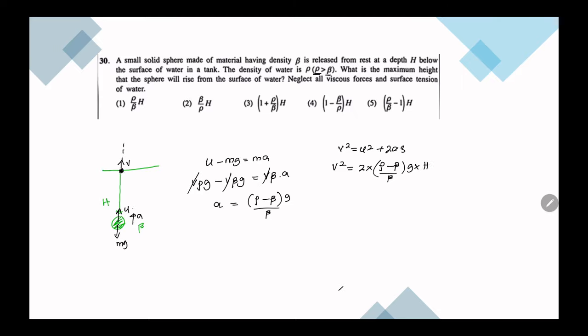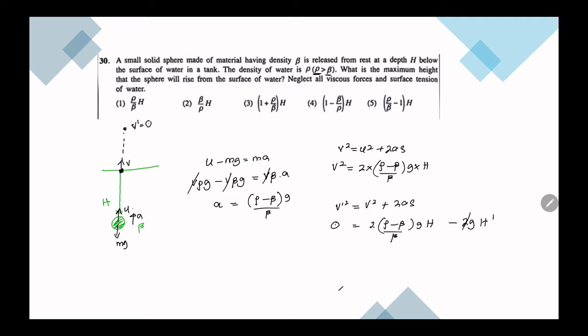From here it goes under gravity, so here once again the final velocity v dash becomes 0. So v dash squared is equal to v squared plus 2as. Final velocity is 0, but the initial velocity squared is 2 rho minus beta over beta g h, minus 2g, let's say h dash.